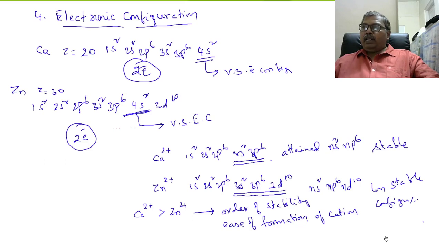Ca2+ ion forms readily than Zn2+ ion. And the stability order is also such that Ca2+ is more stable, Zn2+ is less stable. Ca2+ is more stable because of noble gas configuration, and Zn2+ is also stable, but it is not that much stable as Ca2+ because of having ns2 np6 nd10 configuration. So in general, a cation with noble gas configuration is more stable and forms readily than a cation with pseudo inert gas configuration.